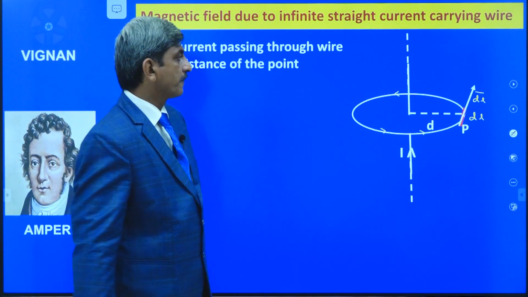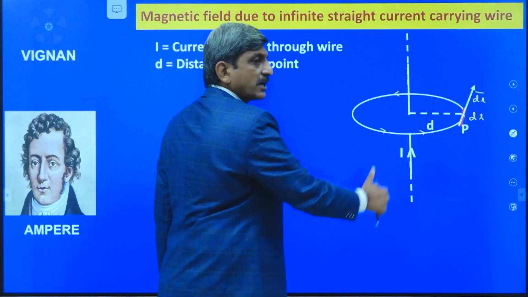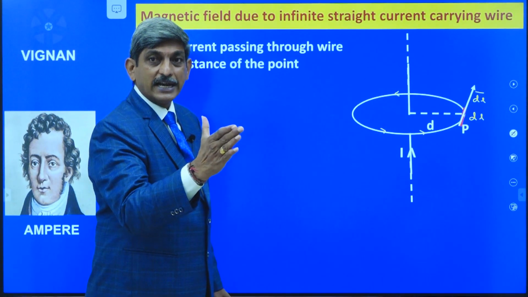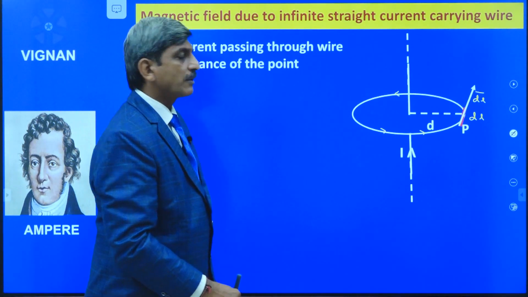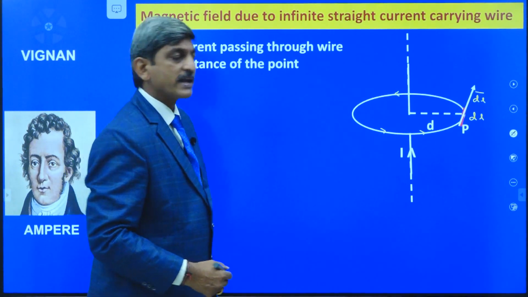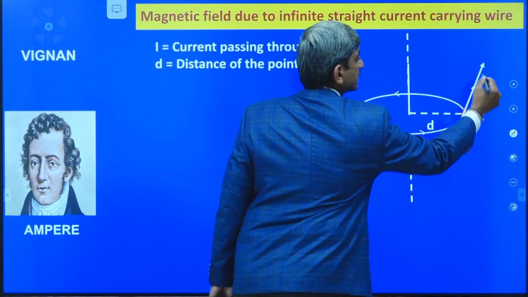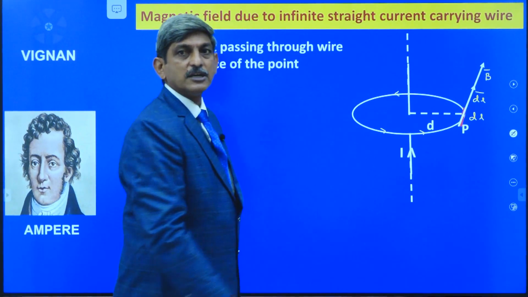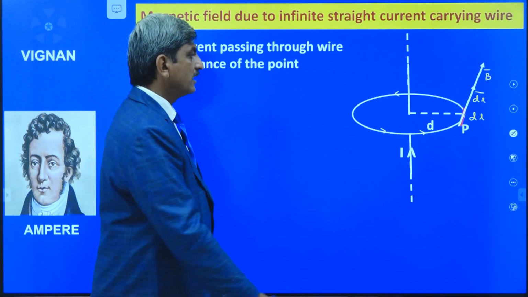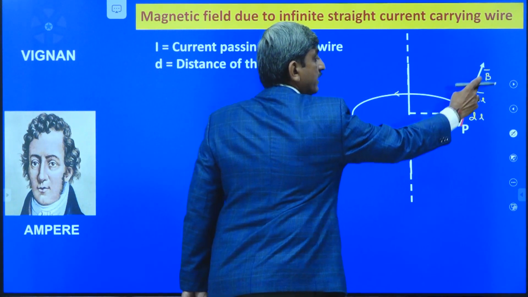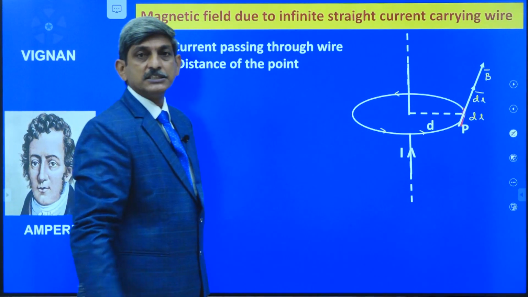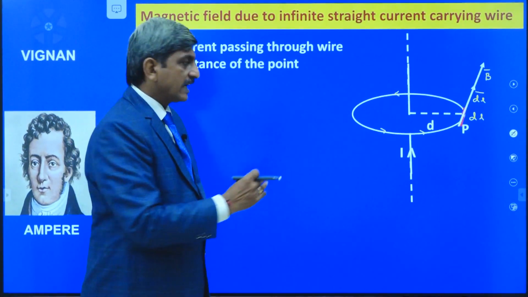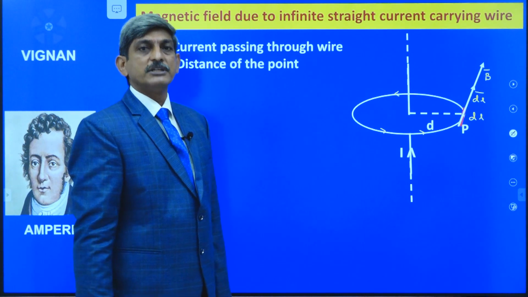to the circle. And due to this long straight wire, the magnetic field can be determined by using the right hand rule. Using that right hand rule, if we determine the direction of the magnetic field, that direction of the magnetic field is also along the tangent to the circle, and let it be B bar. Okay? Here dl bar and B bar both are in the direction of the tangent drawn to the circle, and the same can be easily understood by observing the situation from the top view.